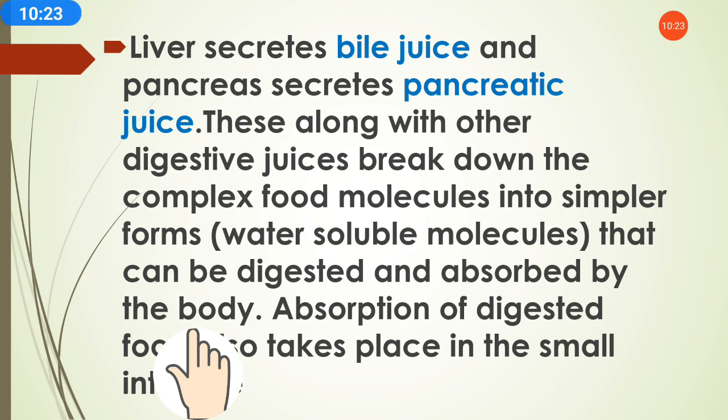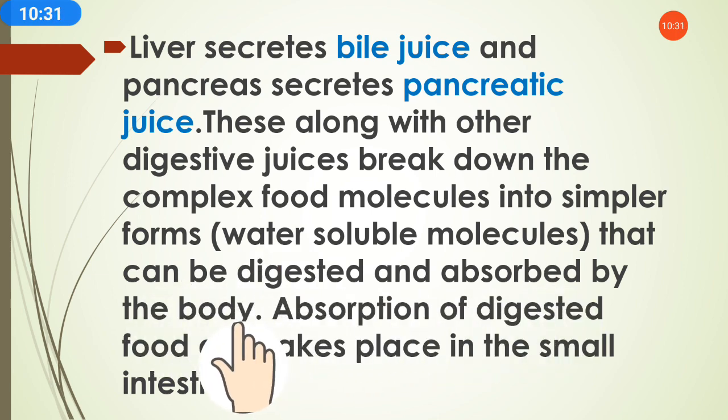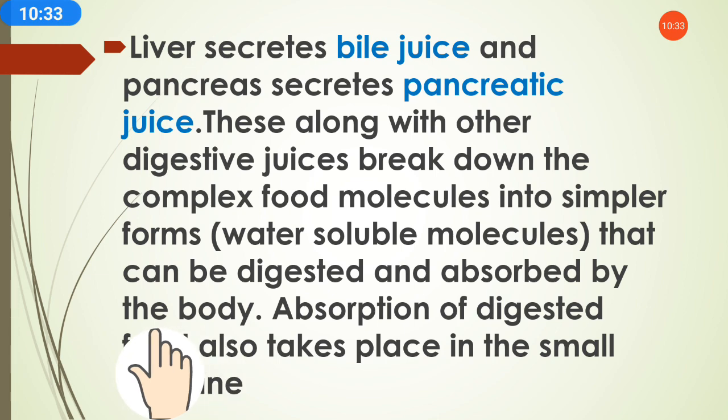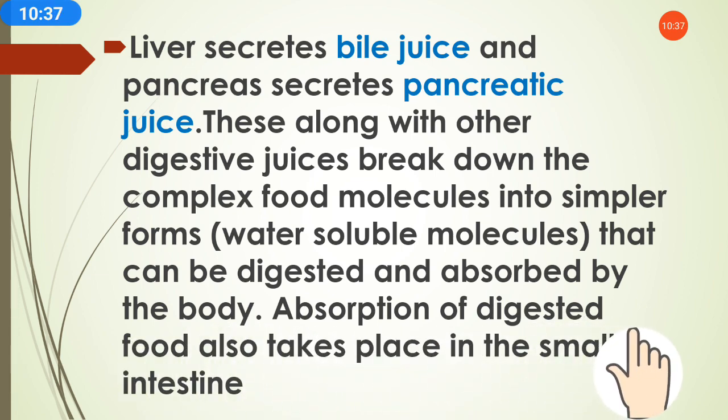After breaking down the food into simpler form, that paste can be digested and absorbed by the body easily. Absorption of digested food also takes place in the small intestine.